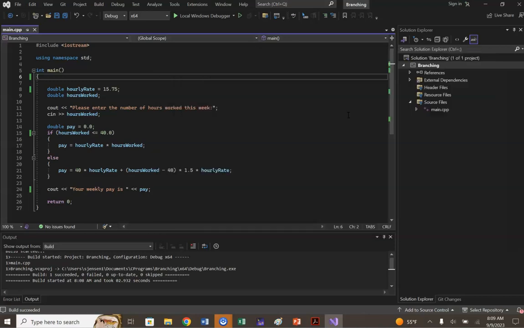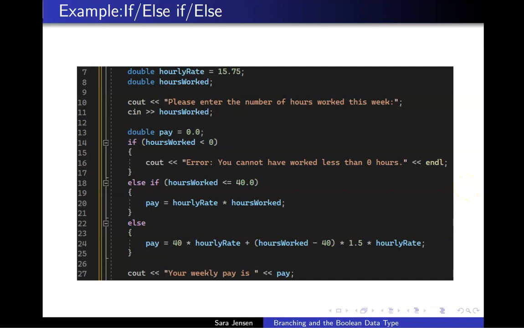$15.75. So let's take our code that we have right here that had an if statement and an else statement, and let's modify it to think about the case where the user enters a negative number and have the program behave in a more appropriate manner in that situation. The code that is now up on the screen shows how we can modify our previous code to take into consideration the possibility that the worker has entered a negative number of hours.